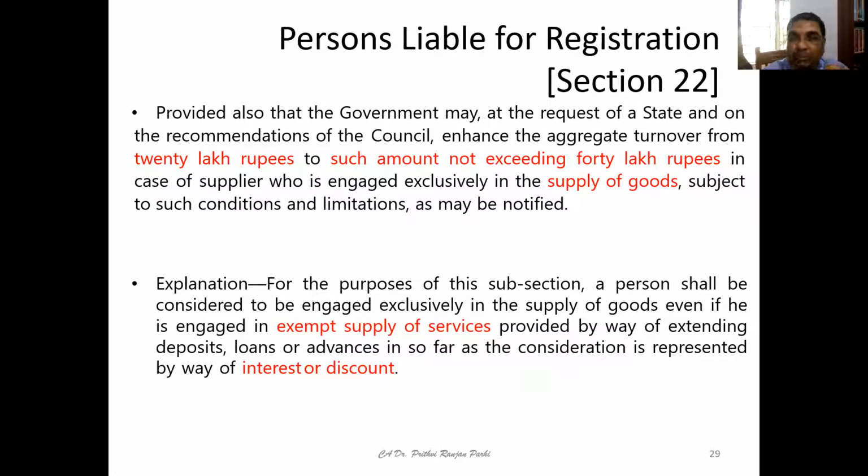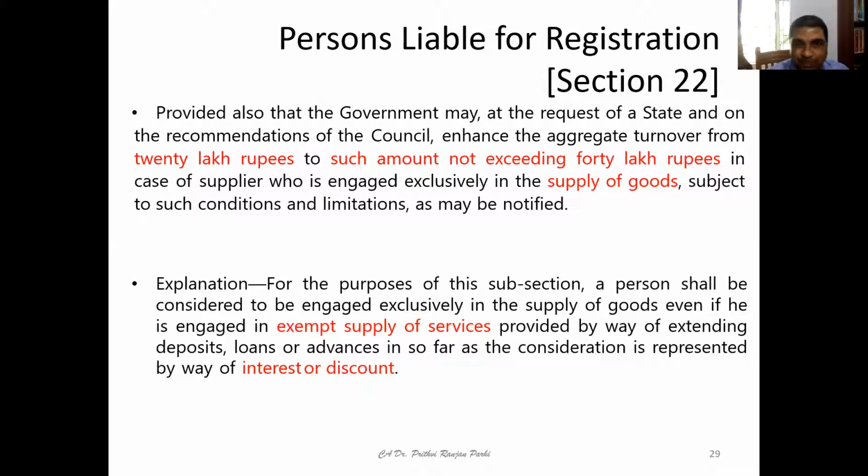For example, let us say someone is only supplying goods and he is accepting deposits or advances from the customers, and on those advances or deposits, that person is paying interest or giving some discount. Or he is supplying goods, but he is depositing money with his supplier or paying advances to his supplier, and on those advances and deposits he is earning some interest or discount. The question is, will it be treated as supply of services?